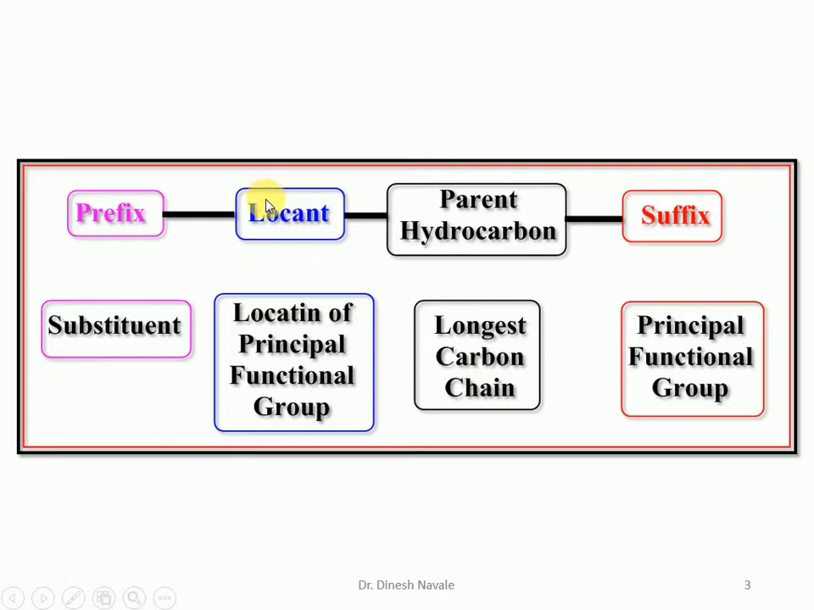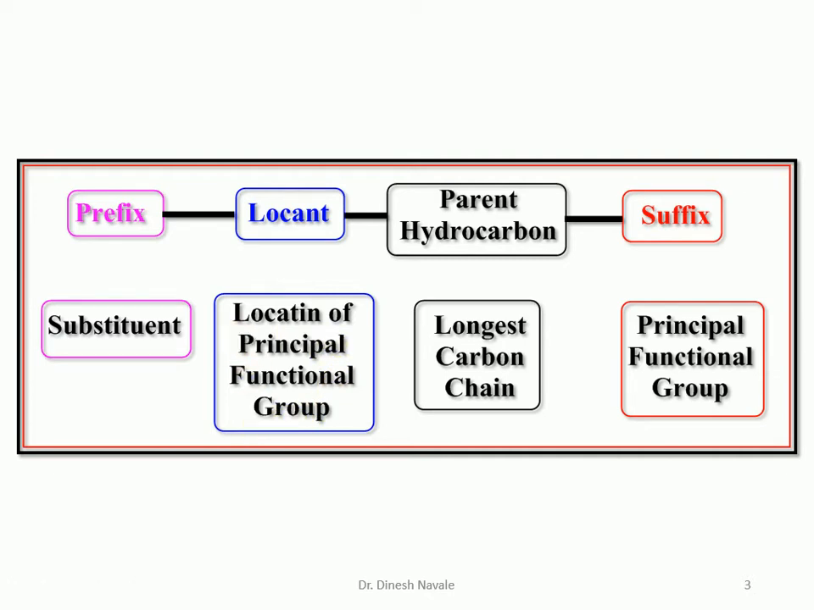That means the longest carbon chain has to be decided while giving the nomenclature. As a locant, we also have to discuss the position of the principal functional group. That means in case of the alkene, at what position the carbon-carbon double bond is present in the longest possible chain. And the prefix means what? It is the substituent. So for giving the IUPAC nomenclature for the alkene, these four things are very important. Suffix means principal functional group, parent hydrocarbon means the longest carbon chain, locant means the position of the functional group, and the prefix means the substituent.